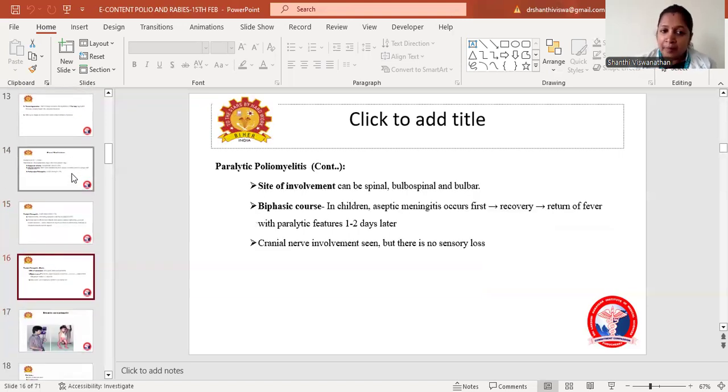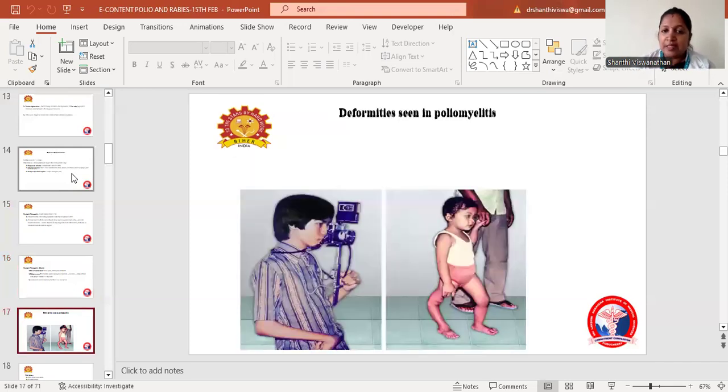Continuing with paralytic poliomyelitis, the site of involvement is more commonly the spinal, bulbospinal, and bulbar region. There will be a biphasic course. In children, aseptic meningitis occurs first, then the patient recovers, and there is a return of fever with paralytic features 1 to 2 days later. Cranial nerve involvement is seen. There is no sensory loss in this case. This picture shows the deformity seen in a patient affected with poliomyelitis.